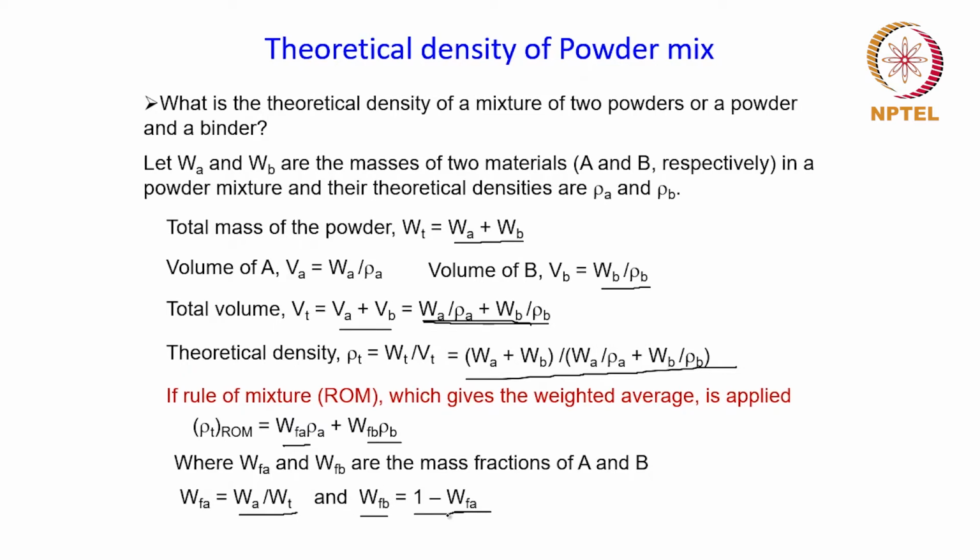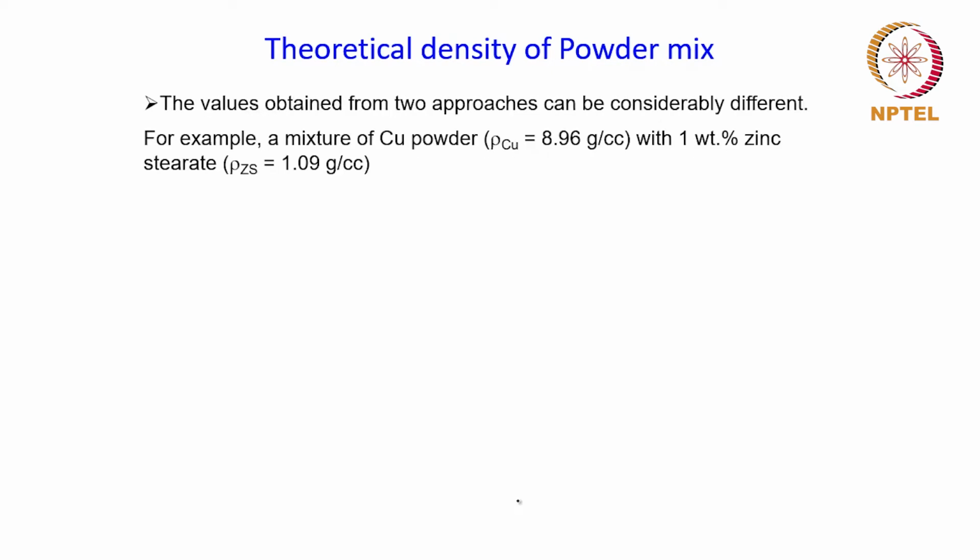Ultimately, the mass fractions of these two materials add up to 1, and that is why you get this relationship over here between these two mass fractions of materials A and B. One thing that you should note over here is that the values obtained from these two approaches can be considerably different.